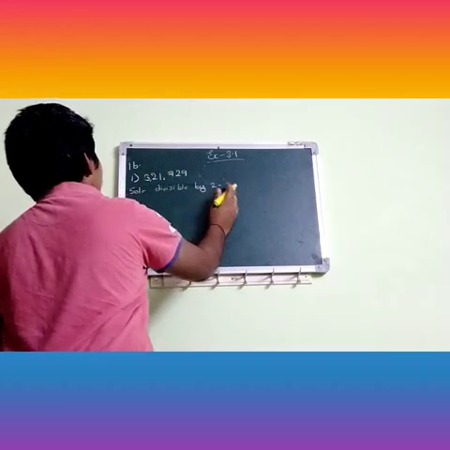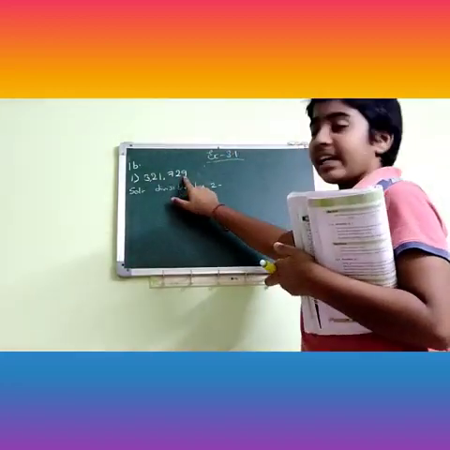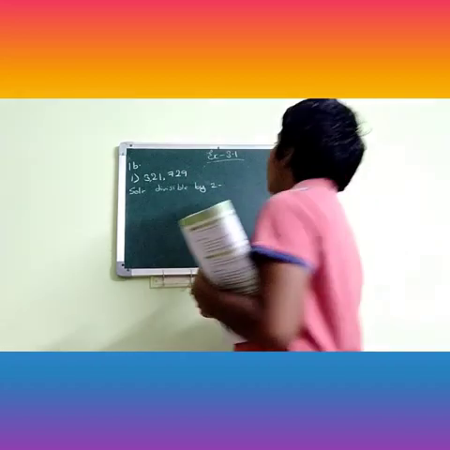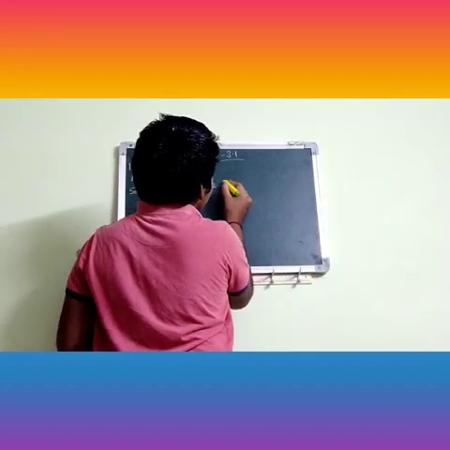So let us see divisible by 2. What is the divisibility rule of 2? The numbers 2, 4, 6, 8 or 0 should be in the ones place. But here in the ones place there is 9. So this number is not divisible by 2. So shall we write the step?